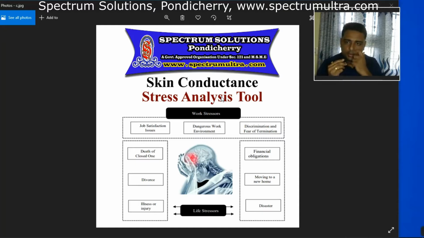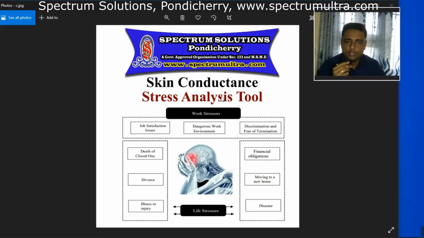Many times you'll be thinking that there must be a device that should be able to measure the stress level. For example, we have SpO2 detection sensors now, and we have thermometers. Likewise, there must be a sensor which should be able to accurately measure the level of stress in your mind. I am sure you would have thought about that one. But now that is the solution actually.